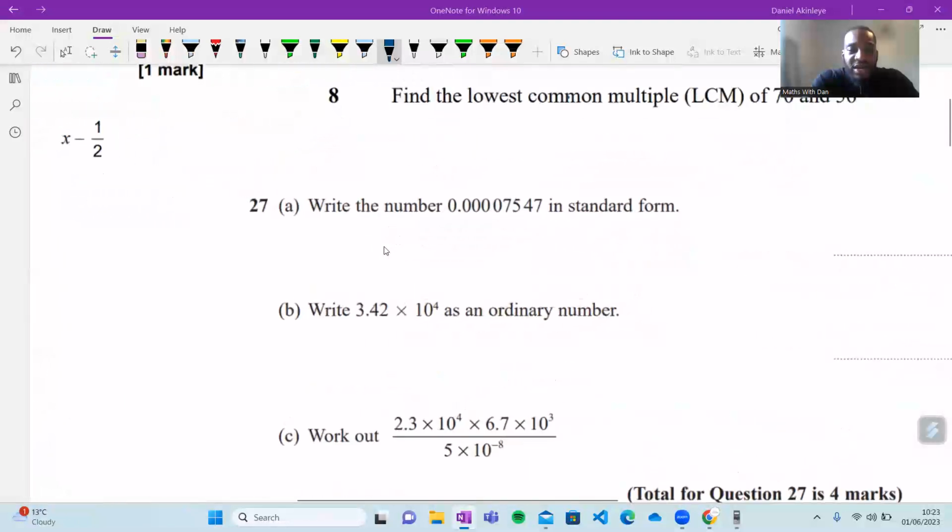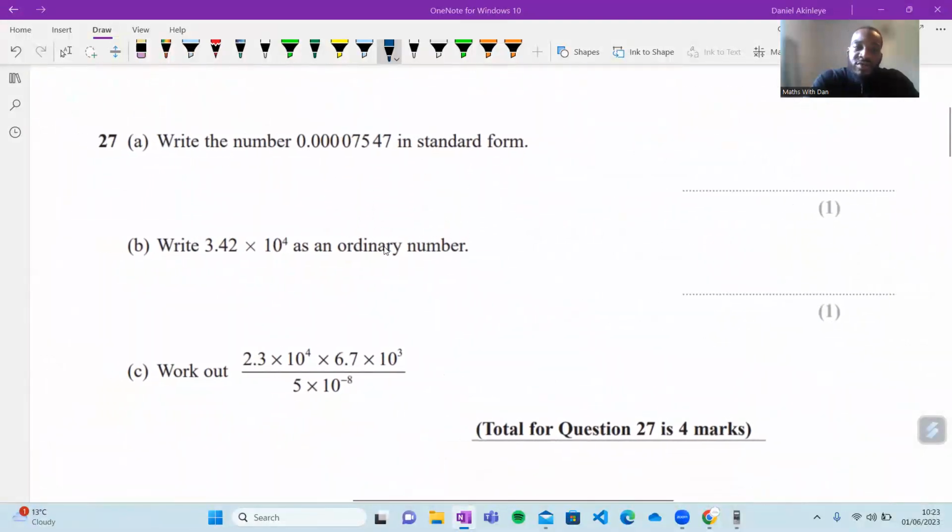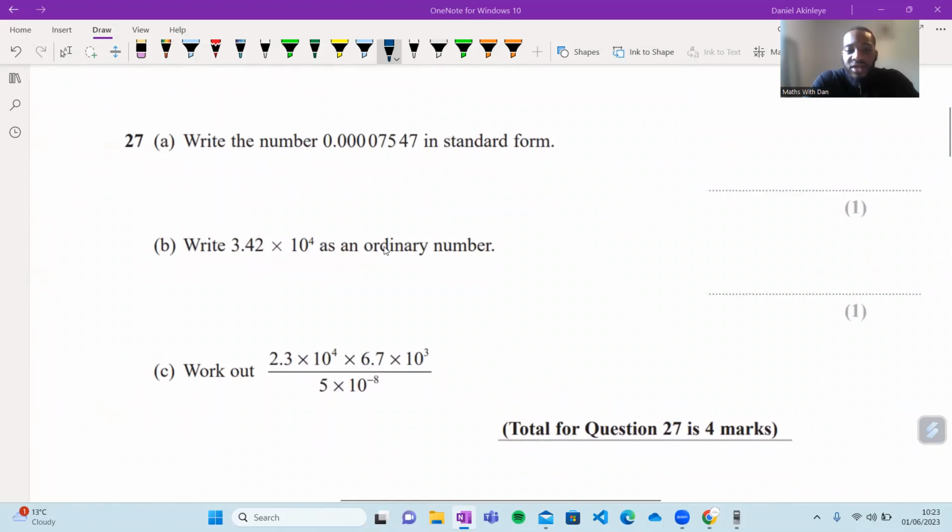So let's do this one here. This is a standard form question, can come up on a calculator paper. It's 4 marks in total, so I'll give you about 4 minutes. But if you're really good at standard form, it should take you about 2 or 3. Have a go at that, see how you get on, and we'll go through it together.